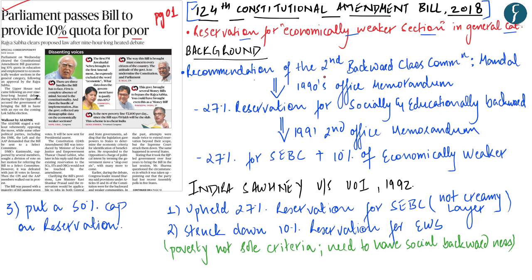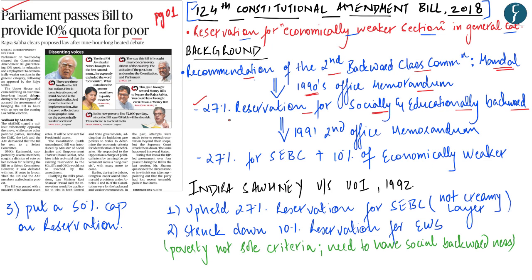As far as the background of this situation is concerned, the decision to provide 10% reservation for the economically weaker section was based on the recommendation given by the Second Backward Class Commission, popularly known as the Mandal Commission, which was constituted in the year 1979. As an additional information, you should remember that the first Backward Class Commission was constituted in the year 1953. Now, in 1990, the then government issued an office memorandum according to which it provided 27% reservation for the socially and educationally backward classes of people.